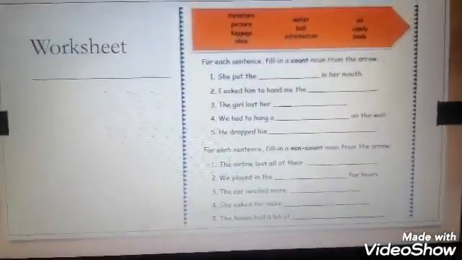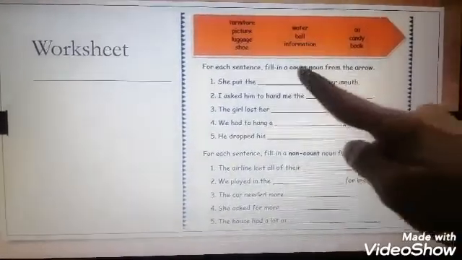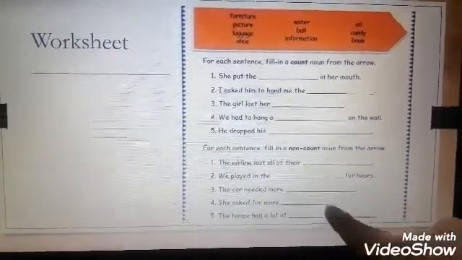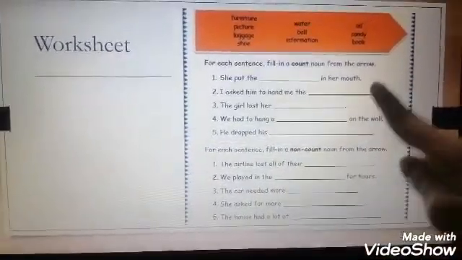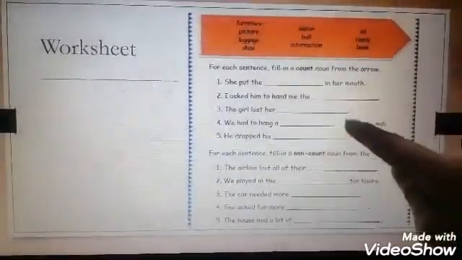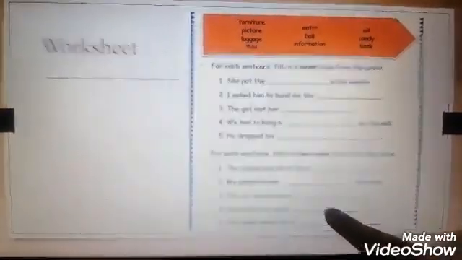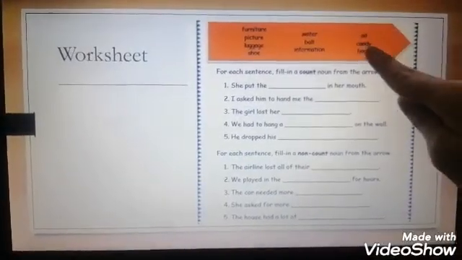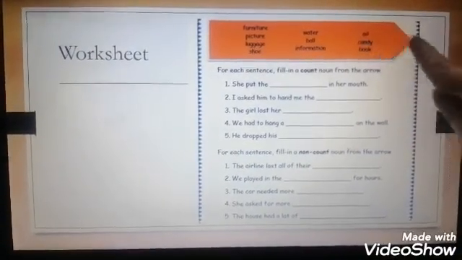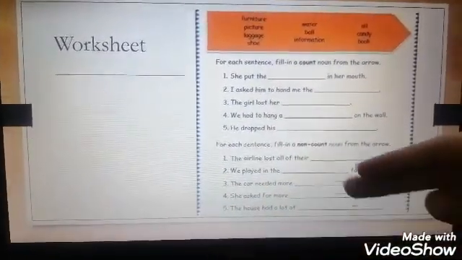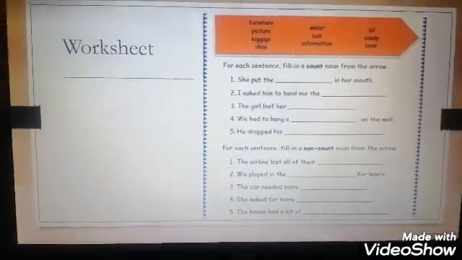We have a worksheet here. Here we have 5 sentences for the countable nouns, and here we have 5 sentences for the non-count nouns. I want you to answer it and send it to me. Here we have the words that we have to put in the blanks. You can first make a group for the countable nouns on one side and non-countable on the other side, then put them in the blanks.